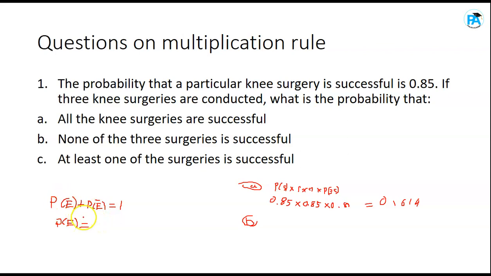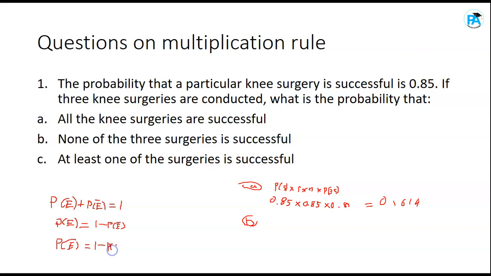If you make probability of success the subject, you get 1 minus probability of failure. Are you following? Meaning this comes here. If you also make probability of failure the subject, you also get same 1 minus probability of success.